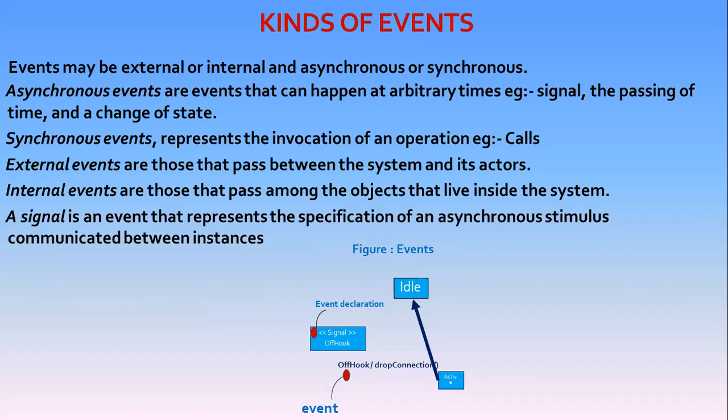UML provides a graphical representation of events, as shown in this figure. This notation permits us to visualize the declaration of events such as the signal onhook, as well as the use of events to trigger state transitions, such as the signal onhook, which causes the transition from active to the idle state, as well as the execution of the drop connection action.